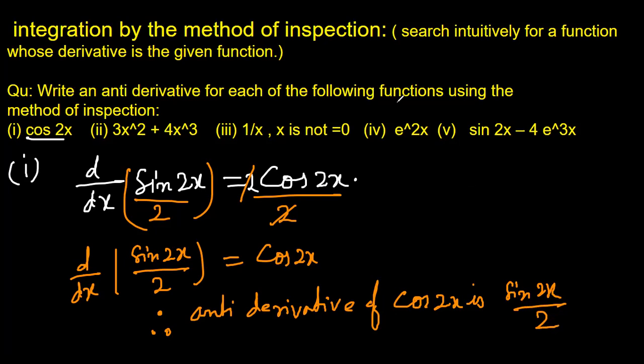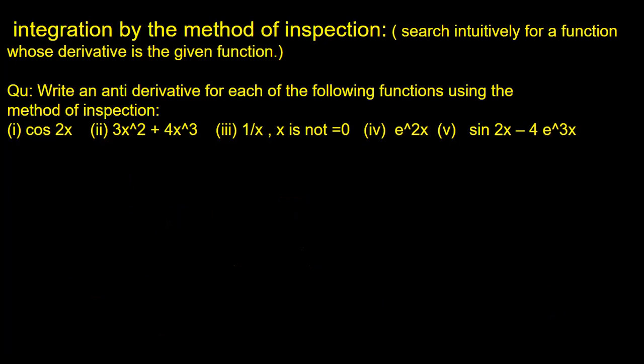Can you answer part 2 similarly? In part 2, they are talking about 3x squared plus 4x cubed. There are two parts. Can you think of a function whose derivative is 3x squared? You'll say, yeah, that's easy. The derivative of x cube is 3x squared. Similarly, can you find a function whose derivative is 4x cube? You will say, yes, this is also easy, because 4 and x cube means this should be x to power 4.